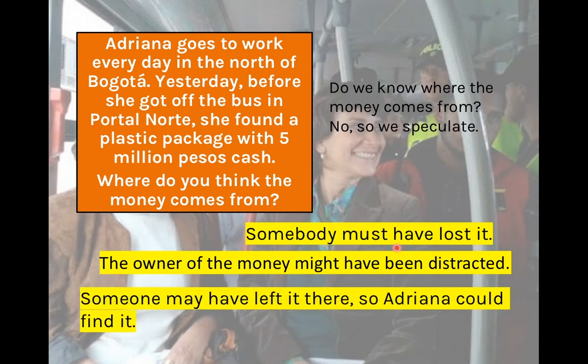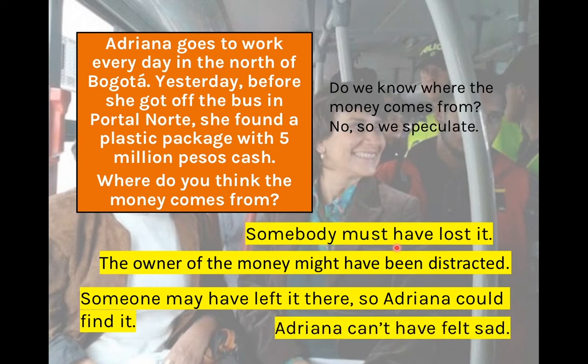Or you say, someone may have left it there so Adriana could find it. So, a person who really likes Adriana may have left the money in the Transmilenio station or in the bus so she could find it. But I'm not really sure. I think it's probable. But I have only a certainty of 30 to 50% that it could be possible.